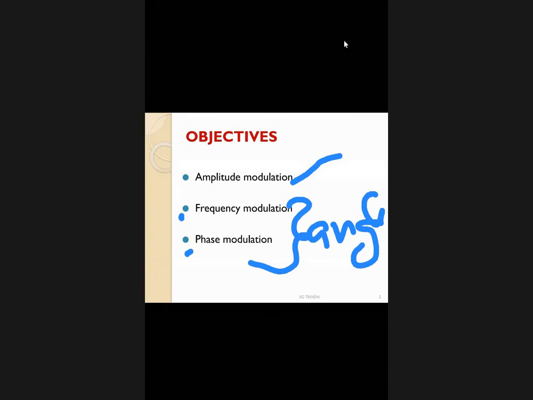Okay, if the signal is a digital signal, then in digital modulation again we have many different types: PAM, pulse amplitude modulation; PPM, pulse position modulation; PWM, pulse width modulation; PCM, pulse code modulation; DM, delta modulation; and adaptive delta modulation. Okay, about each and every digital modulation technique we are going to learn in the 4th chapter. Mainly the objectives are amplitude modulation and angle modulation.